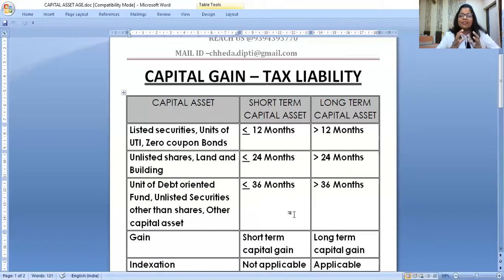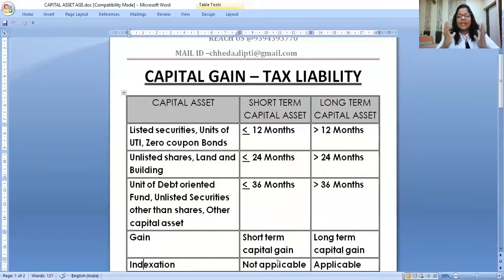Once I can confirm what is the holding period of the asset, I'll come to know what is the nature of the asset. And when I sell a short-term capital asset, there is short-term capital gain. When I sell a long-term capital asset, there is long-term capital gain. In short-term capital gain, there is no indexation.